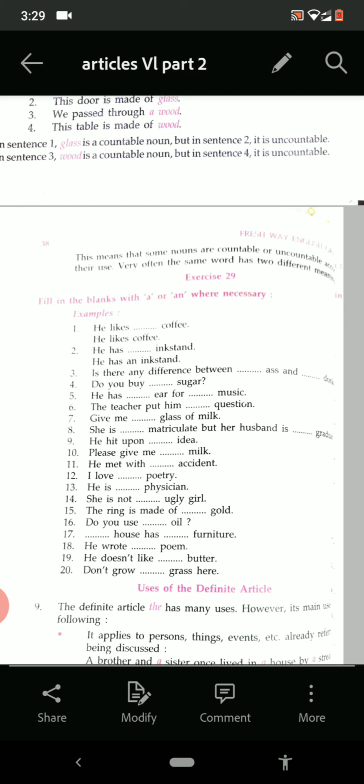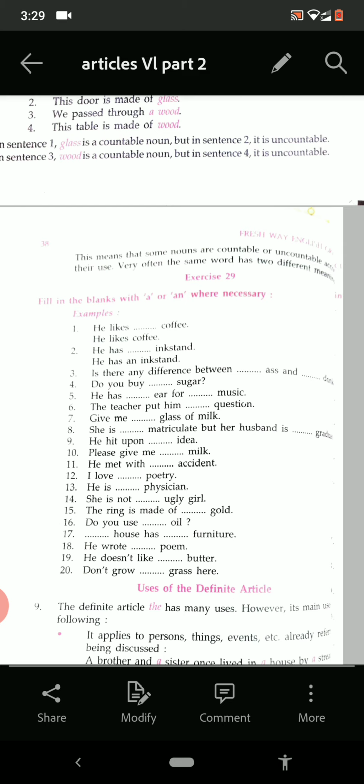So in exercise number 29, we have to fill a or an where necessary, otherwise make a small cross. He likes dash coffee. Coffee, can we count coffee? No. So what will be the answer? Cross.